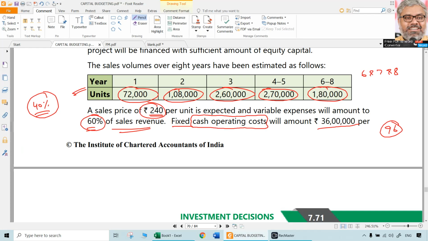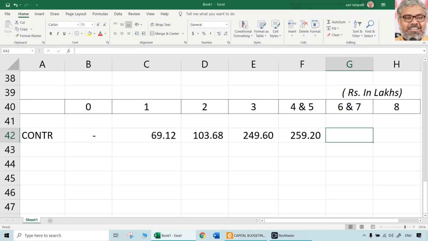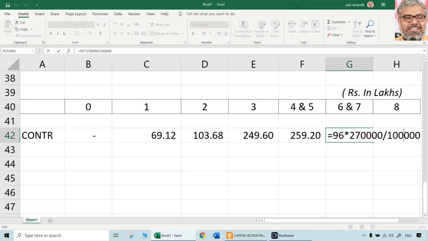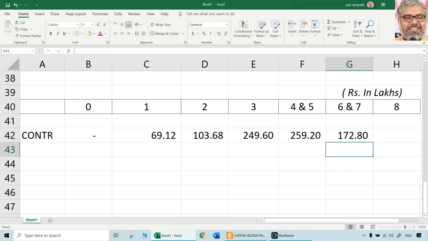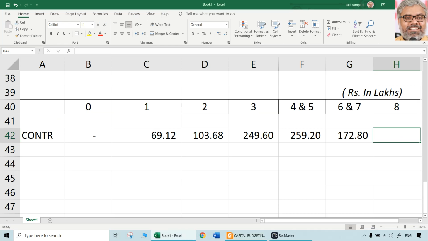So contribution is that much. Years 6 and 7 are also going to be the same, but the number of units will be reduced to 1,80,000 units. So 1,80,000 into 96 divided by 1 lakh, that much. Year 8 also will be the same. That is the contribution.